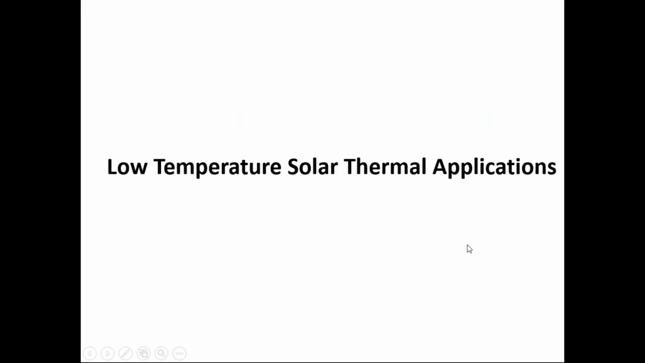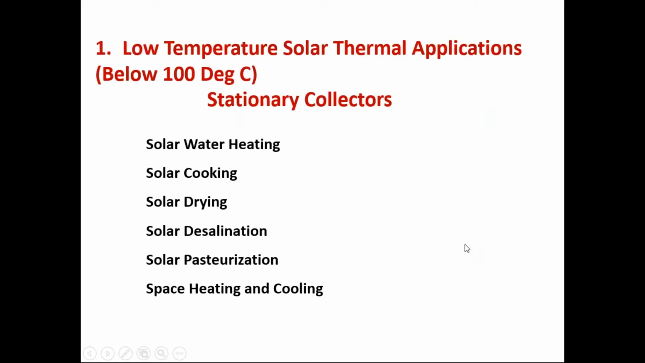For low temperature solar thermal applications, what are these applications? You can see here: water heating, cooking, drying, desalination, pasteurization, space heating and cooling. By low temperature solar thermal application, we mean the temperature range below 100 degrees centigrade. There are many industrial processes also where a temperature in the range of or below 100 degrees is required. So these are the various applications you can see.